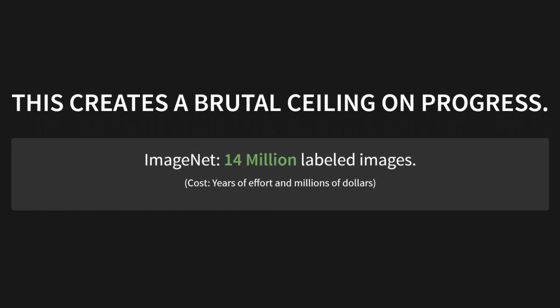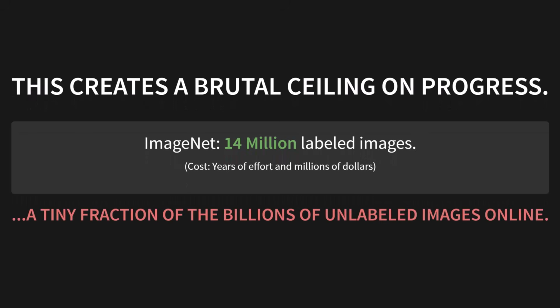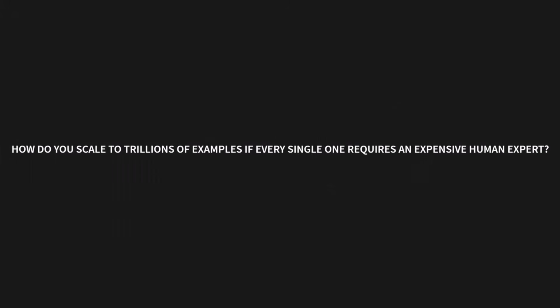Look at ImageNet. It's a famous dataset that really kickstarted the deep learning revolution. It has 14 million labeled images. Now, that sounds like a lot, but it took years of effort and millions of dollars to create. And here's the kicker. It's just a tiny fraction of the billions of unlabeled images just sitting on the internet. Supervised learning hits a brick wall. How do you scale to trillions of examples if every single one requires an expensive human expert?